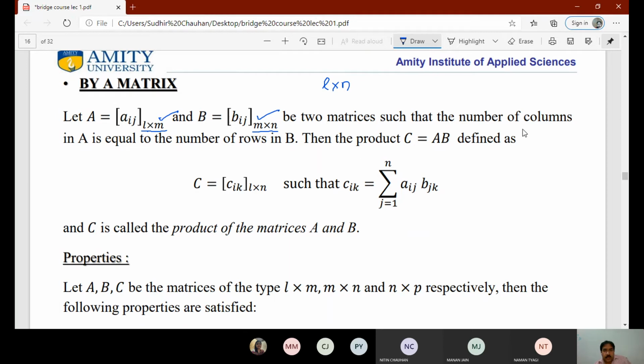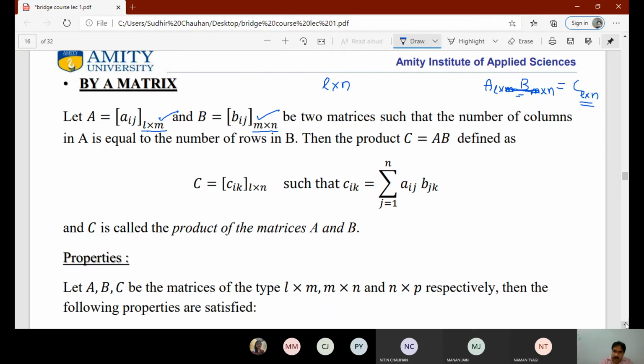So here matrix A is L by M and matrix B is M by N. So we can cancel these M, which should be equal, and the remaining C will be L by N. So we have to remember, if the number of columns in A is equal to the number of rows in B, then the product is possible and the product will be taken as row by column. So if we multiply the first row of A by the first column of B, then we'll get one element of C.